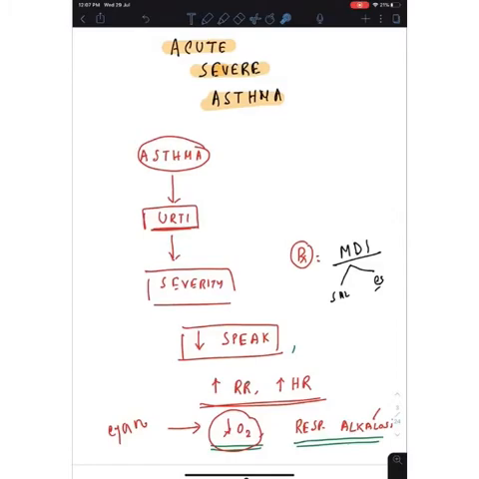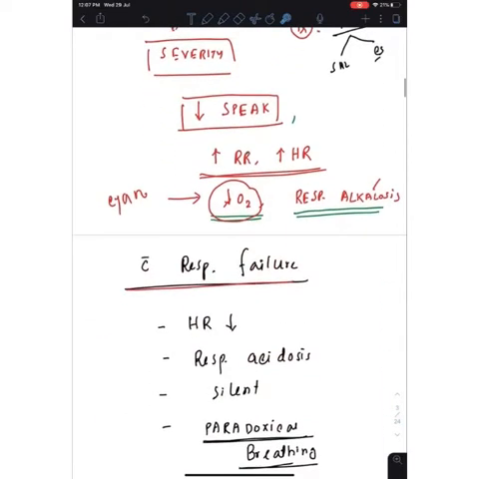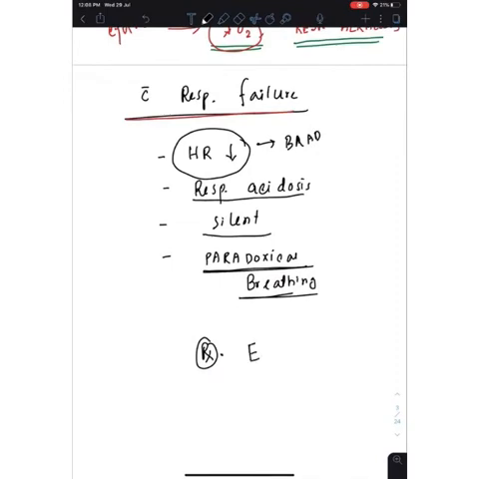Now how will you diagnose an impending respiratory failure in case of acute severe asthma? You have to look at three points. First, there will be bradycardia. In acute severe asthma there is tachycardia, but here there is bradycardia. There will be respiratory acidosis and he will be totally silent. In acute severe asthma there is alkalosis, tachycardia, and he is speaking some words, but now he is totally silent. There is acidosis, there is bradycardia. Think about an impending respiratory failure, and you have to do an immediate endotracheal intubation. That is the treatment here.